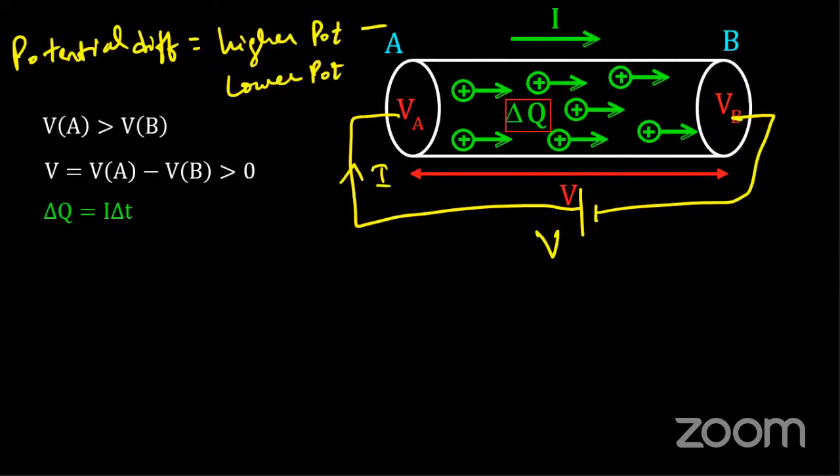If delta Q amount of positive charges flow in delta T amount of time, then I is equal to Q upon T, or I is delta Q upon delta T, the change in charge for change in time. On rearranging, we get delta Q is equal to I delta T.